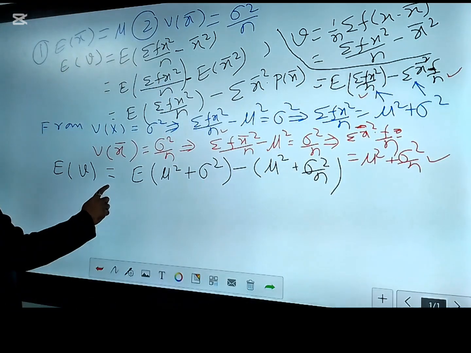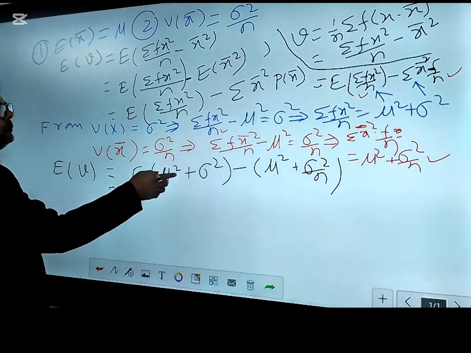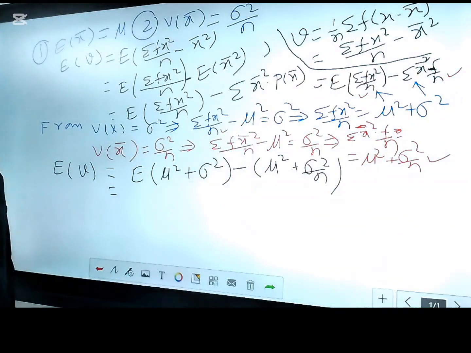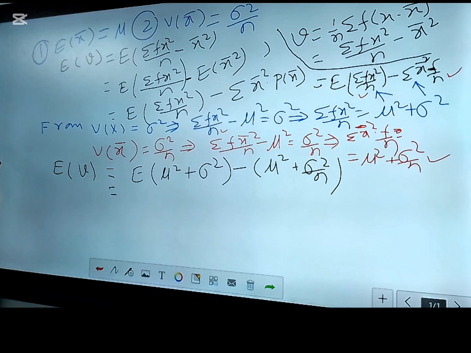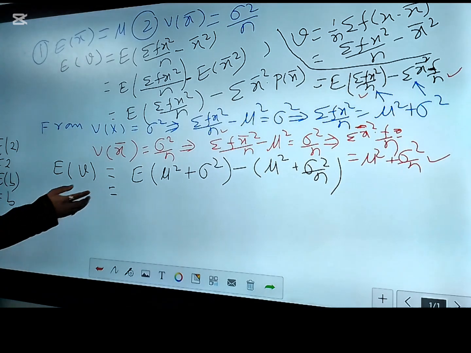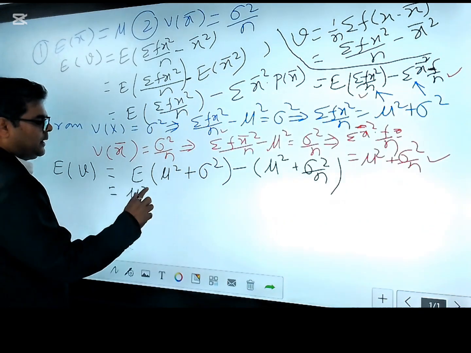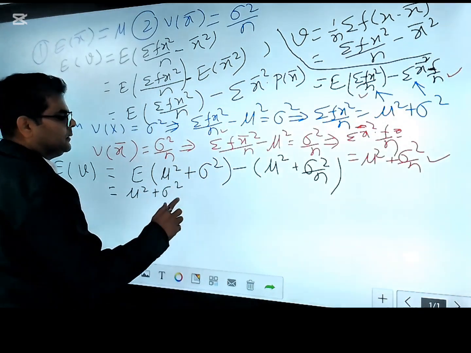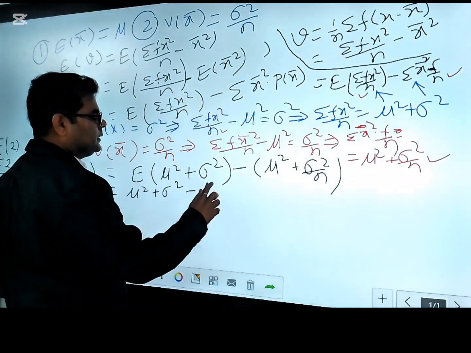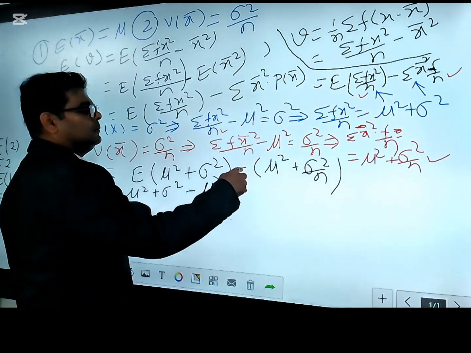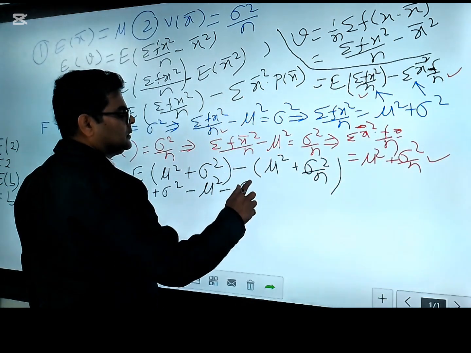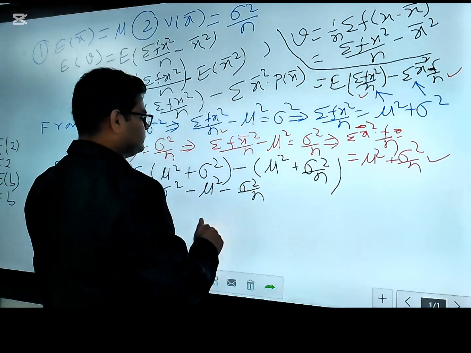Alright, let's go further. What you see here, because now mu and sigma term both are the constant term, and when you find the expectation of any constant, for example 2, this is 2. Any constant b, it is b. So what you write for this, in that case, it is mu square plus sigma square minus, open this bracket, this is sigma square, minus times plus is minus, this is sigma square by n.